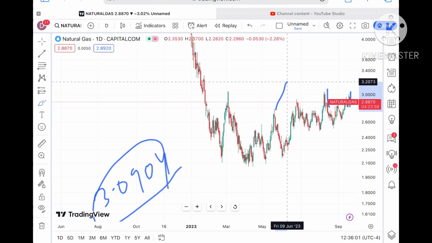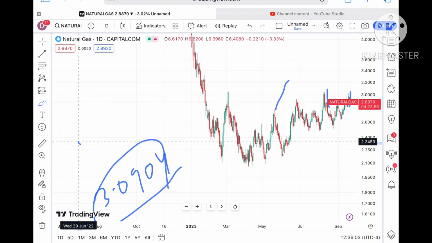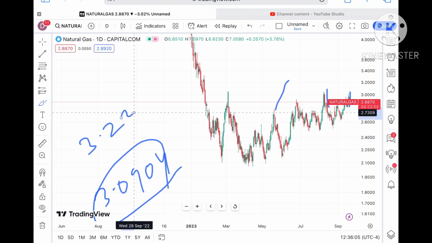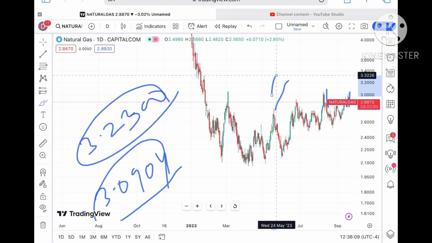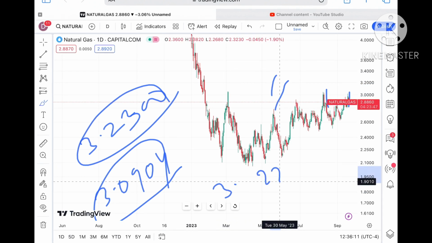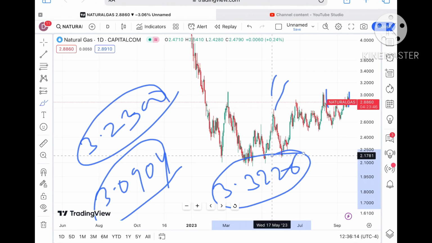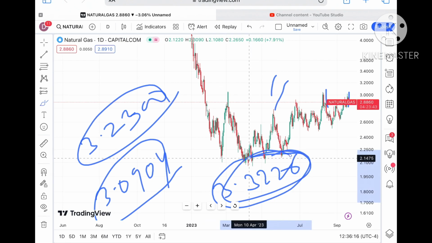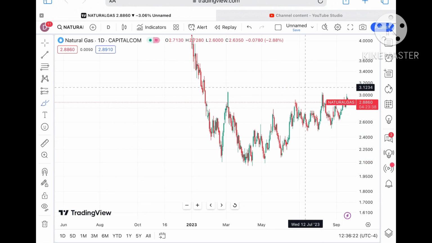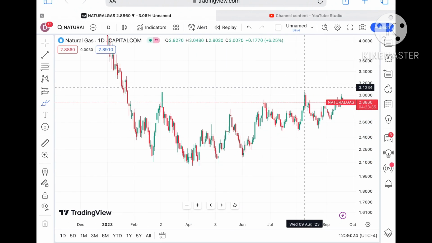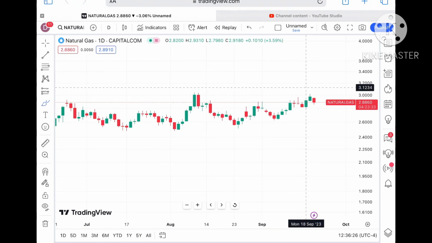If the price sustains above that level, we can see it go further high, with a probability of going towards $3.2330, and from there a further high towards $3.3226. Once the price sustains above 3.3, a further high we can see. There is a higher chance because the zone breakout has not happened yet, so the probability can be high. If the price moves out from this zone, we can see a further high.